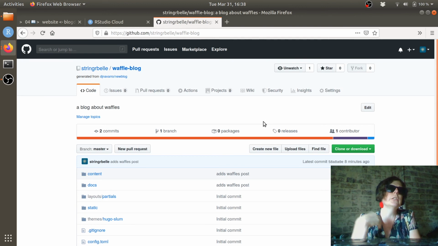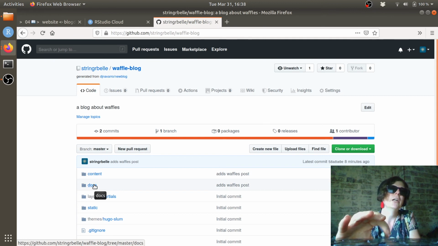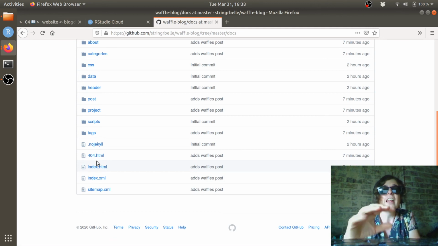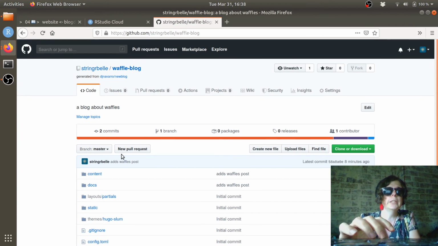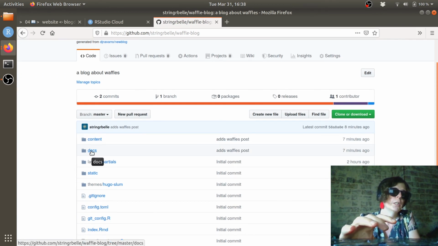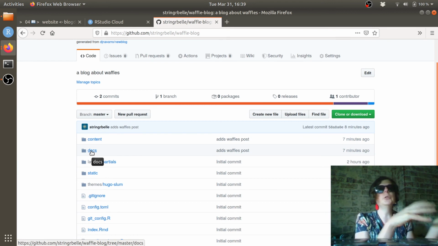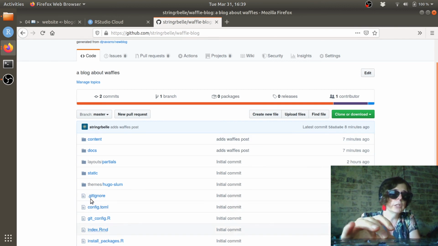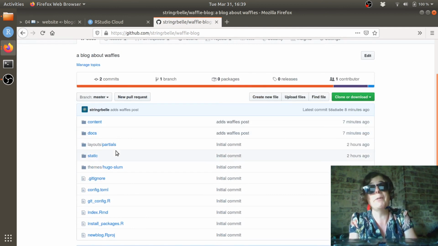The trick to understanding how to publish it is to notice that because of the way I set this up, there's this docs folder which contains a bunch of HTML files. That's the website. That's where everything is being created, and what I want to be able to do is have the contents of this docs folder be transformed and published onto GitHub Pages, so that Stringer Bell can have a blog of her very own. And I don't want any of the rest of this crap to go up on the internet. This is all my programming things, but well, it is up on the internet, but it's not going to go up as a web page.